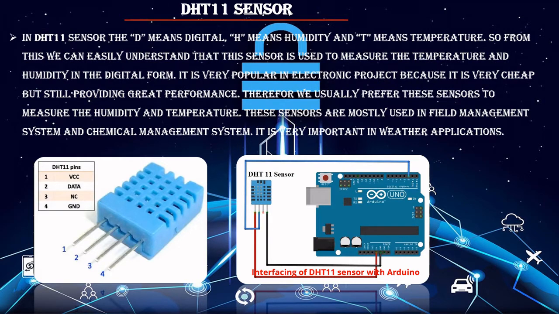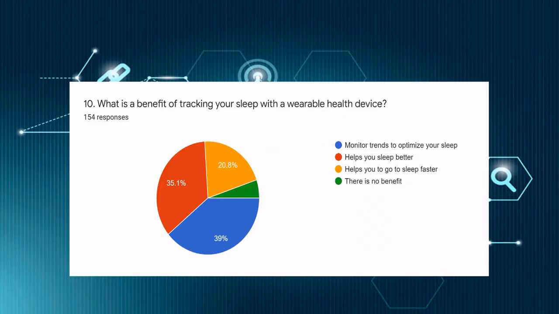In DHT11 sensor, the D means digital, H means humidity and T means temperature. From this we can easily understand that this sensor is used to measure temperature and humidity in digital form. It is very popular in electronics projects because it is very cheap but still provides great performance. Therefore, we usually prefer this sensor to measure humidity and temperature. These sensors are mostly used in field management systems and chemical management systems. It is very important in weather applications.